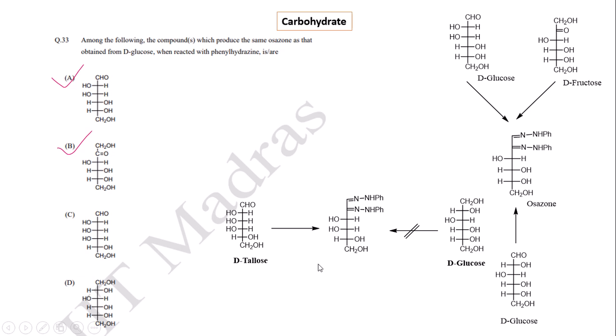Similarly, the CH2OH group option, that is option D, contains CH2OH and CH2OH groups, so it cannot form the osazone derivative as it does not have any aldehyde or ketone functionality, so imine formation does not take place. So option D is wrong and option C is also wrong. The correct options are A and B.